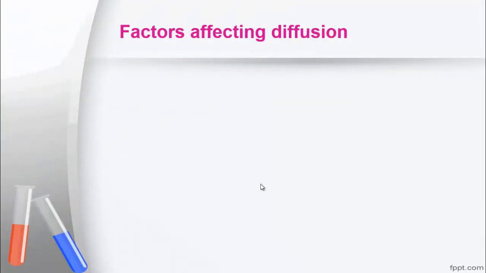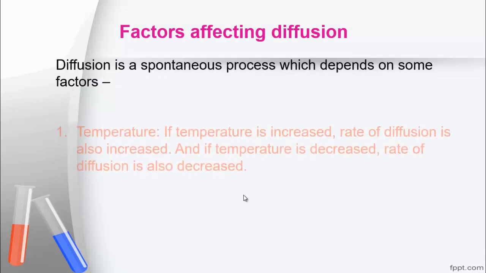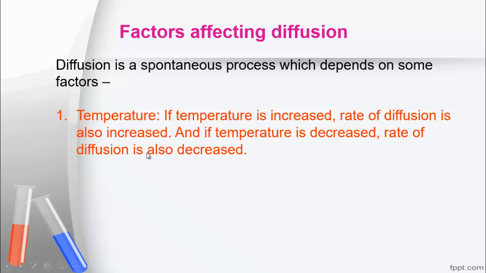Now, factors affecting diffusion. That means the diffusion rate is affected by some factors such as temperature. If temperature is increased, the rate of diffusion is also increased, and if temperature is decreased, the rate of diffusion is also decreased.